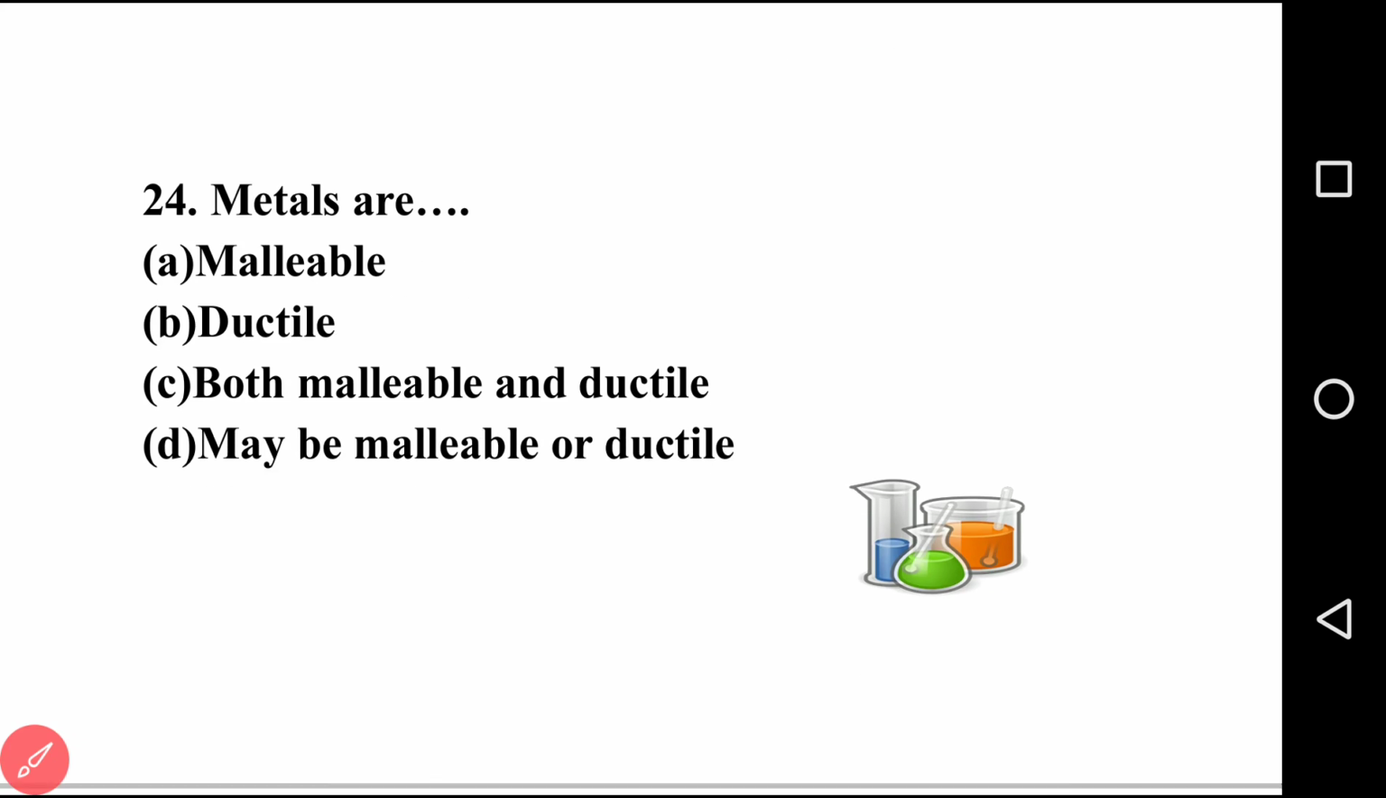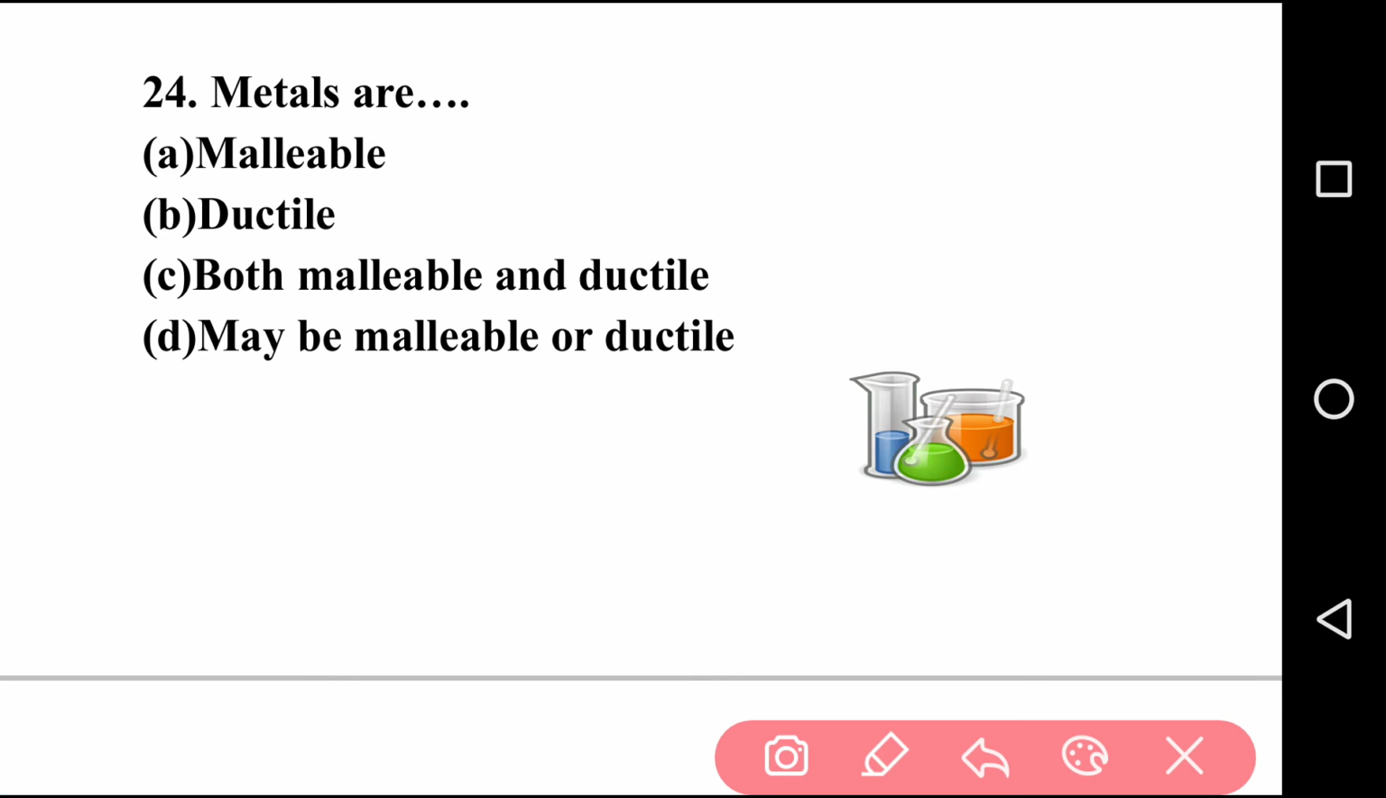Going to the next question, that is question number 24. Metals are dash. First option malleable, second option ductile, third option both malleable and ductile, last option may be malleable or ductile. So I hope you solved this question. So the right answer is option C, that is both malleable and ductile. You must know that metals are good conductors of heat and electricity, and also malleable, ductile, etc. So these are the physical properties of metals. Question number 24 answer is option C.